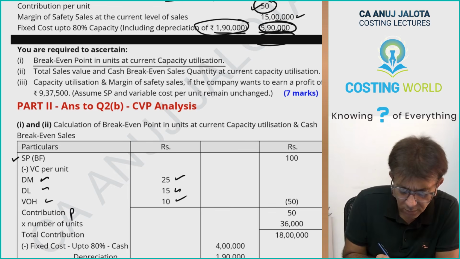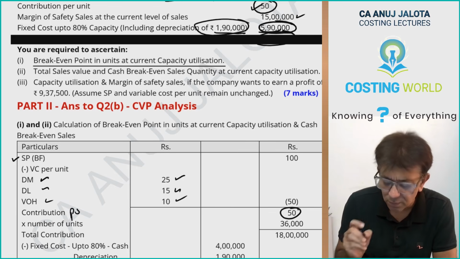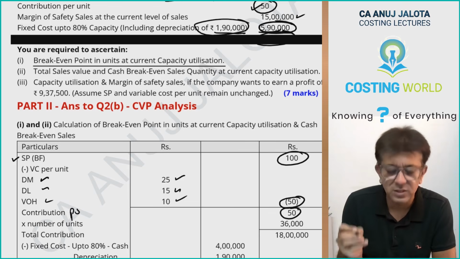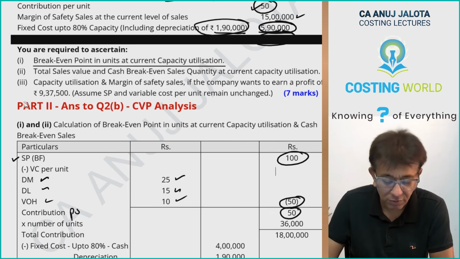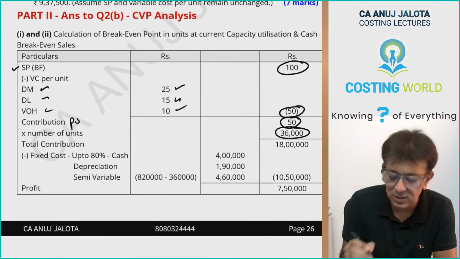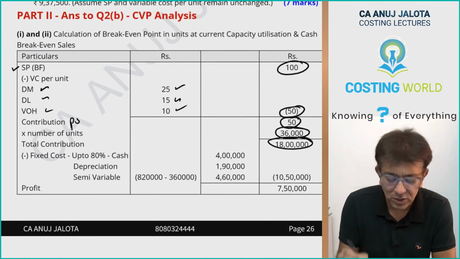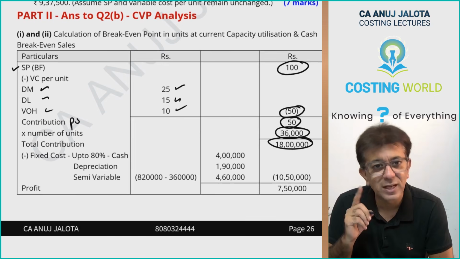This will give you contribution per unit. Contribution per unit is actually there with you, 50 rupees. This is 50, so this is your balancing figure, into number of units. Currently you are producing and selling 36,000 units. So please multiply, this will give you total contribution, less fixed cost.